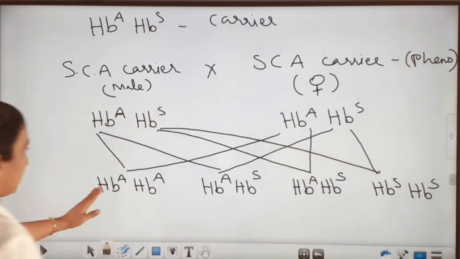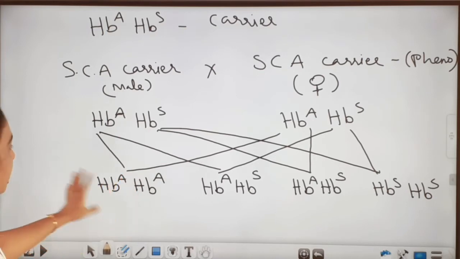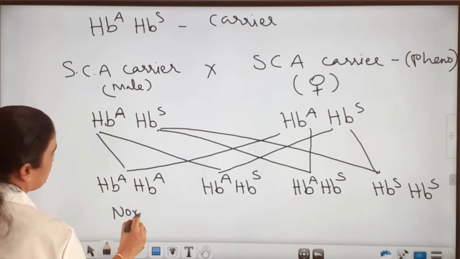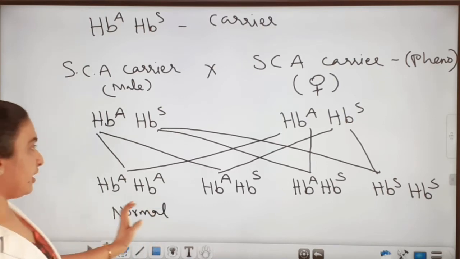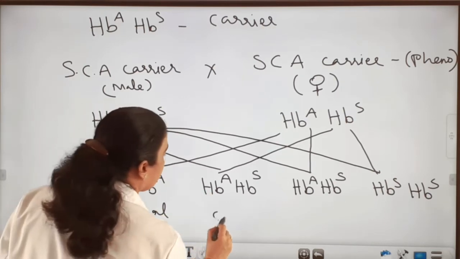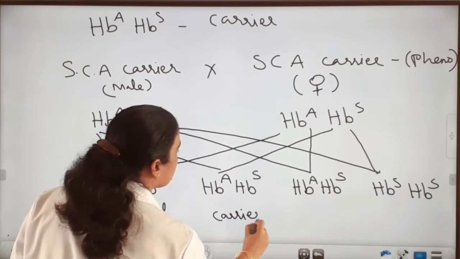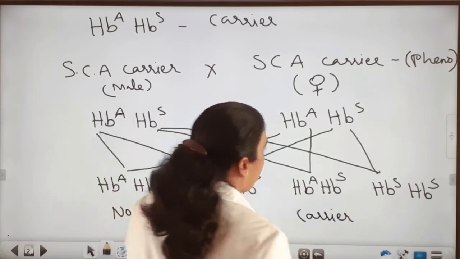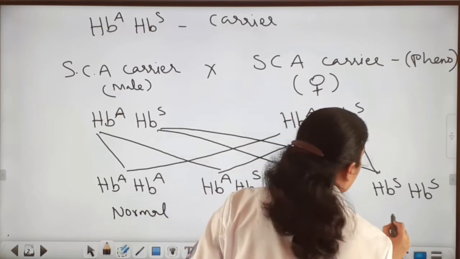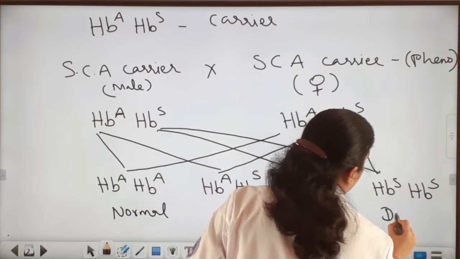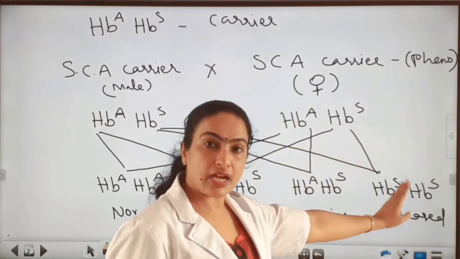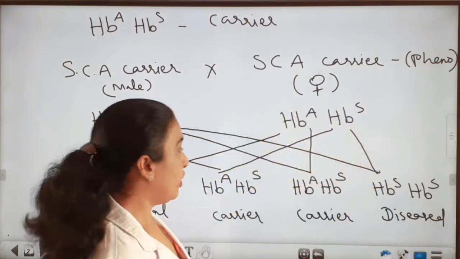Let's see, these are the genotypes. Let's check out the phenotype. This is the normal child, this is a carrier, this also a carrier, and this is the diseased one. That means that child dies early in life.